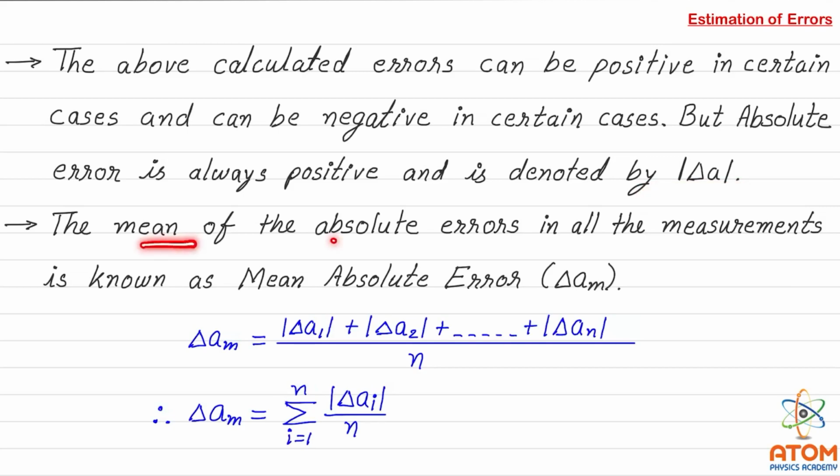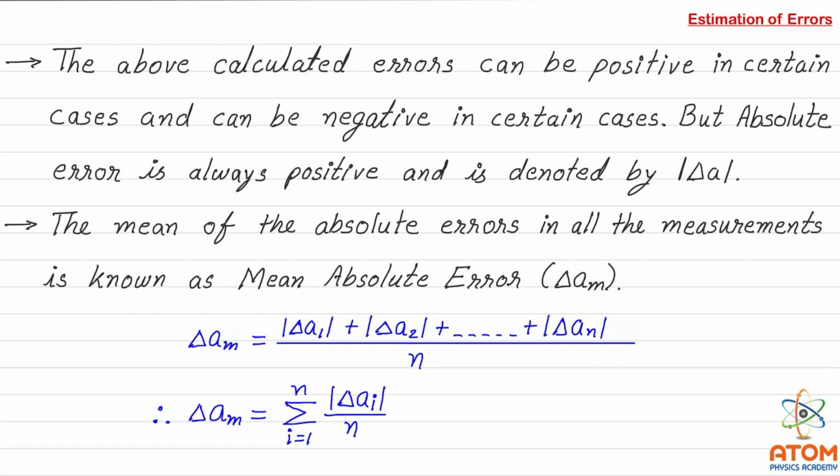The mean of the absolute errors in all the measurements is known as mean absolute error, that is delta AM. This is the mean value of all the individual absolute errors. So how to take that mean? Obviously, delta AM is mode of delta A1 plus mode of delta A2 up to plus mode of delta AN, upon N. Note here that you have to take mode, because as I said, absolute error is to be taken always positive, and that's why these modes are kept.